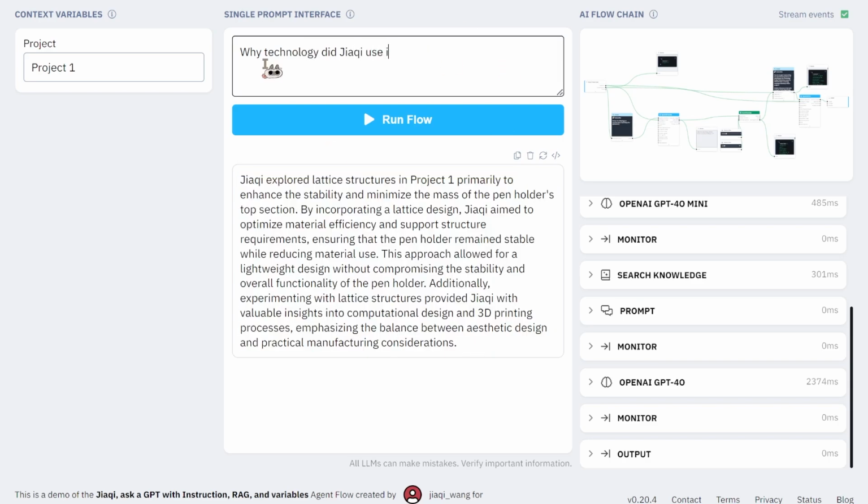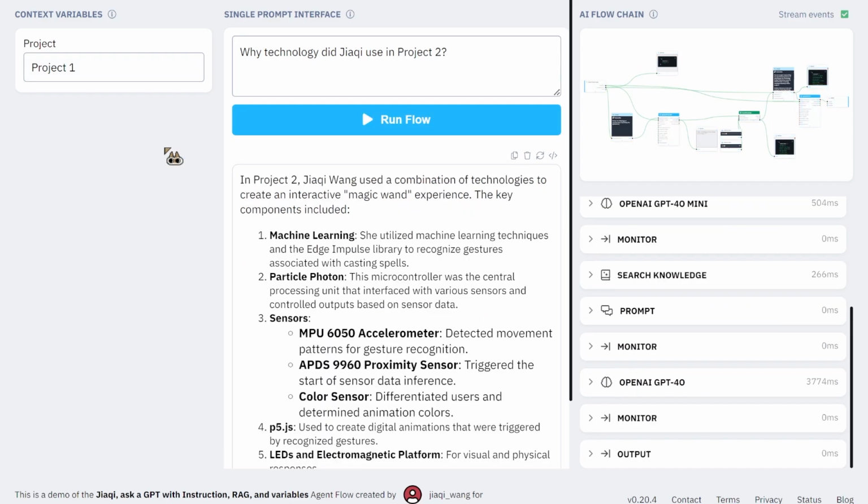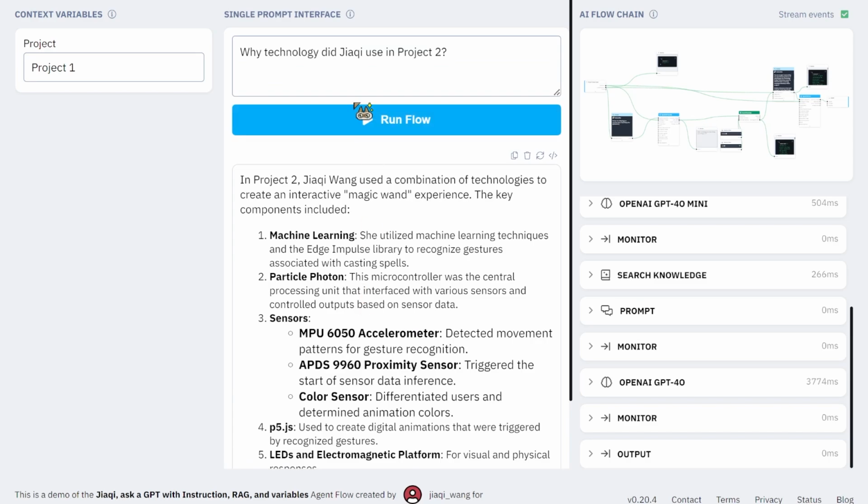The last question is about what technology I used and learned in Project 2. It is interesting how the response started to have structure, which is similar to the structure I had in my final report for Project 2.